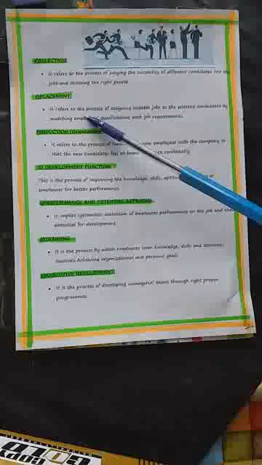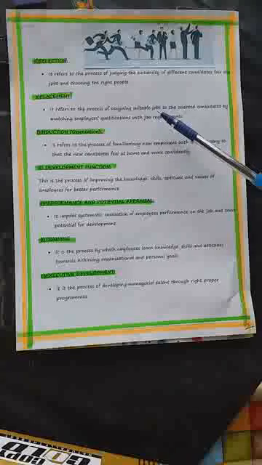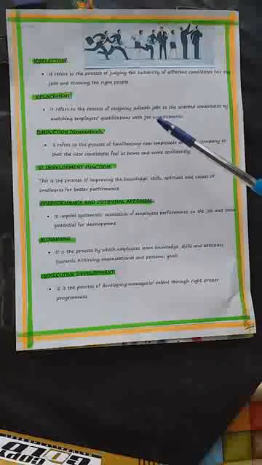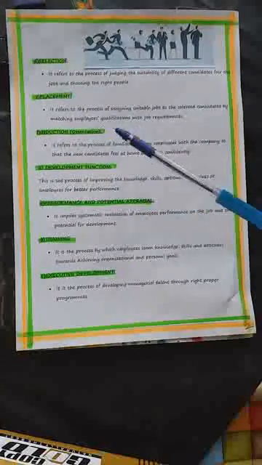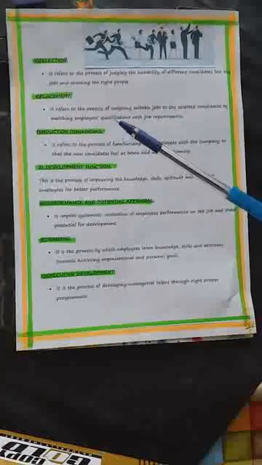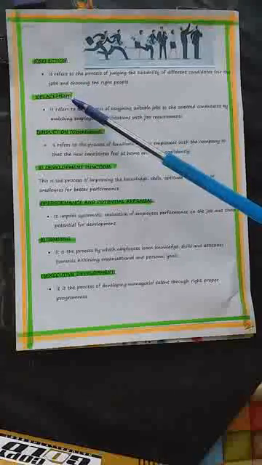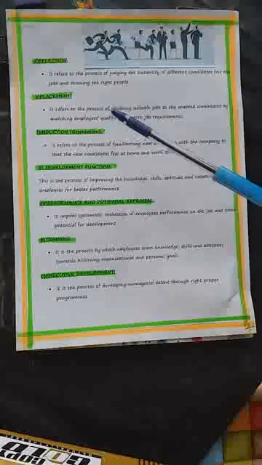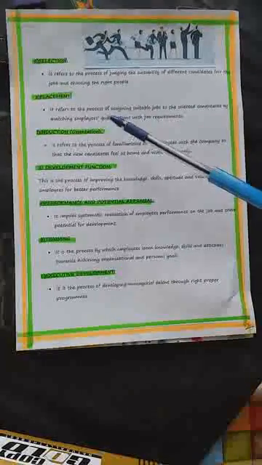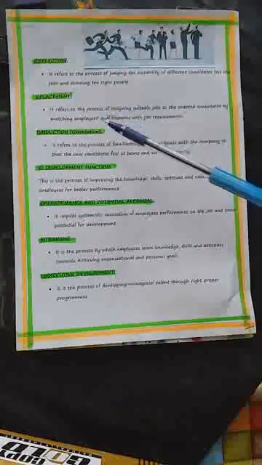Next one is placement. Students, you must understand this. Placement refers to the process of assigning suitable jobs to the selected candidates by matching employees' qualification with the current job requirements. All these are action-oriented toward placement. After selection, you have to place them. This goes to the sequence: selection after recruitment, and after selection, we get placement. It is a process of connecting the selected person and the employer in order to establish good employment relationship.